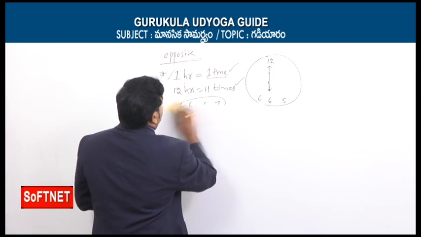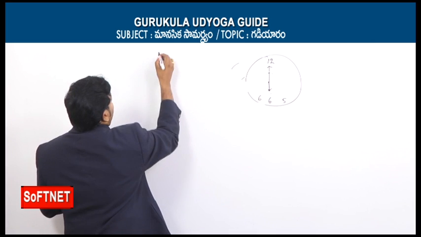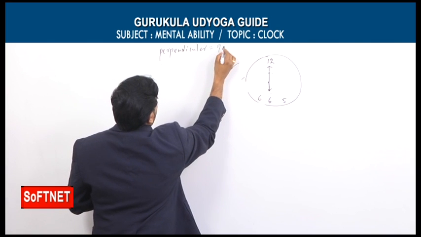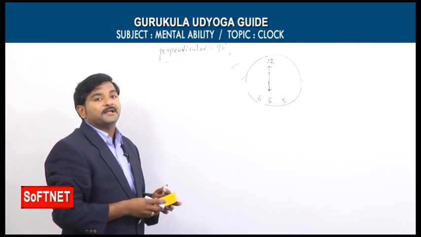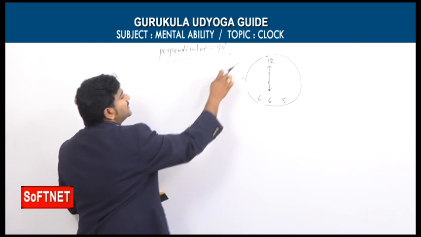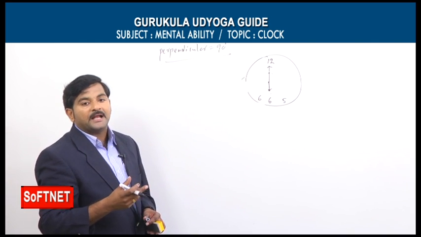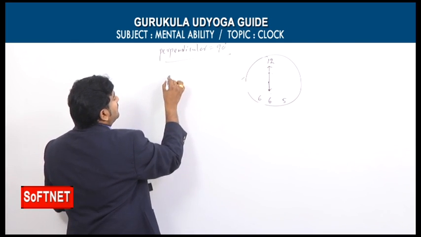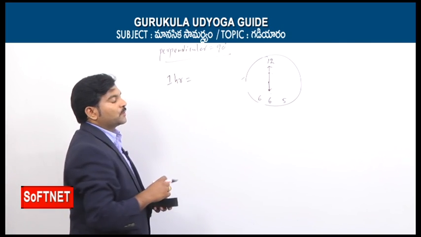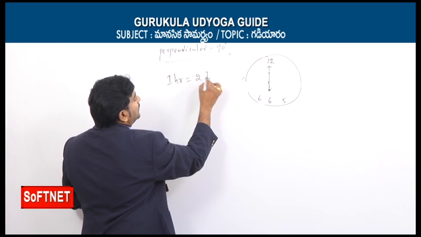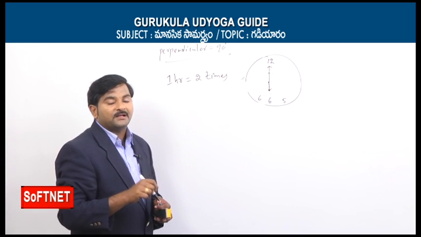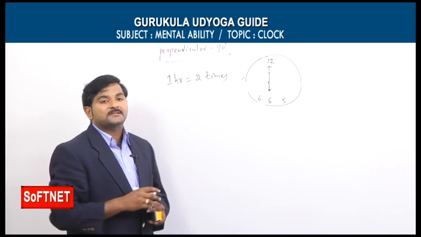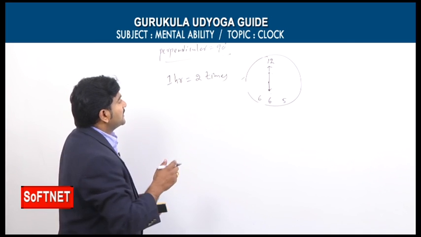And similarly, now we will talk about the perpendicular condition. We know already the meaning of perpendicular. Perpendicular means usually we will take how many degrees? 90 degrees. Perpendicular means 90 degrees. So here it is a different concept compared to coincide and compared to opposite. This is a completely different concept because for every 1 hour, the two hands are perpendicular to each other 2 times, whereas for every 1 hour, the two hands are opposite or coincide only one time.